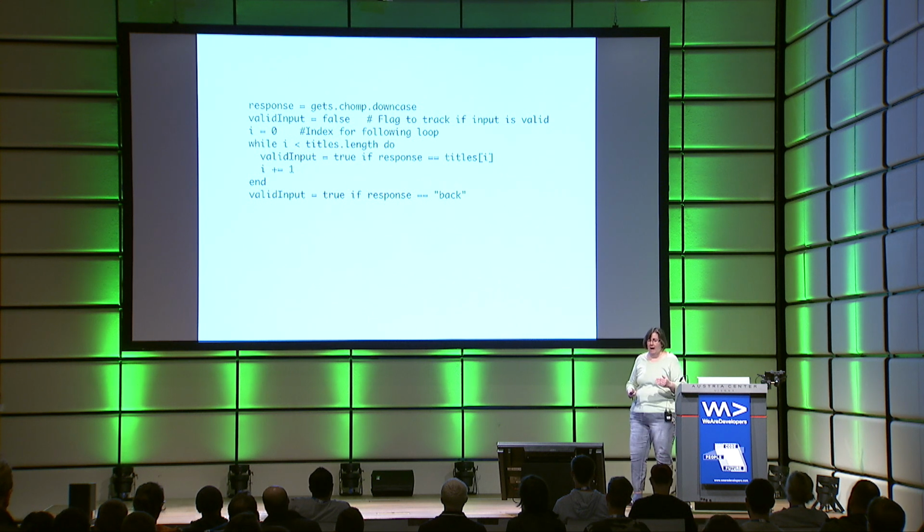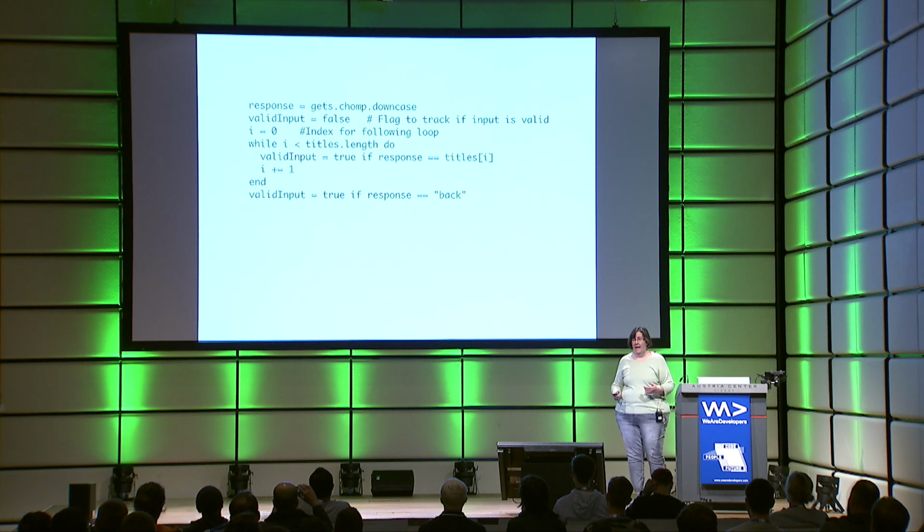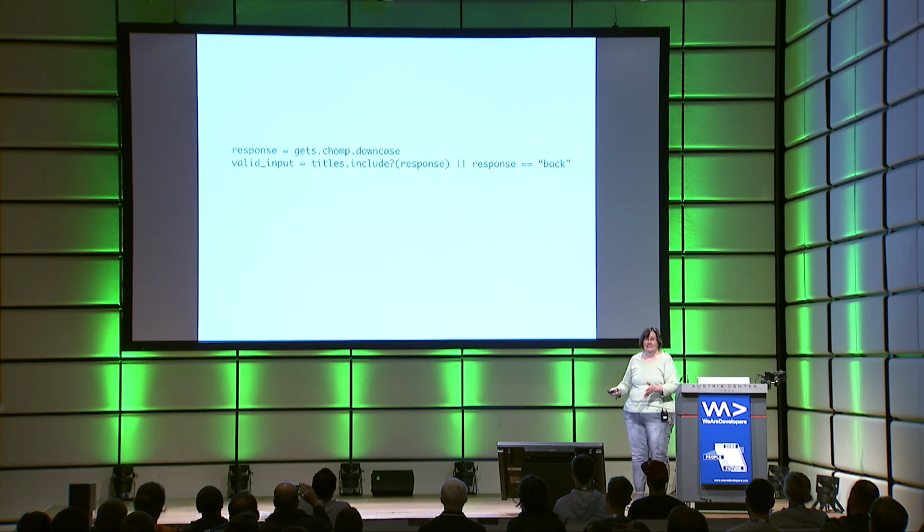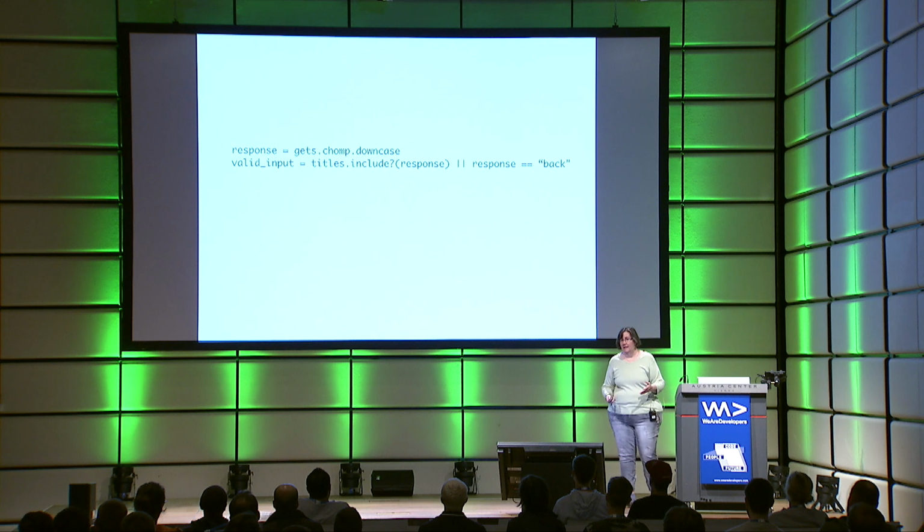So I went back with my student and we reviewed some more of the Ruby standard library, some more functions, iterators, and he came up with this. This is Ruby. This is what it should look like. You don't have to write involved loops. You can use an iterator type function like include. This code doesn't just look better because it's shorter, it also reads better.